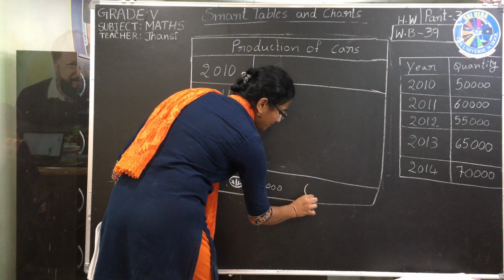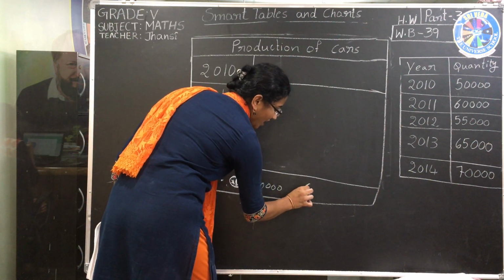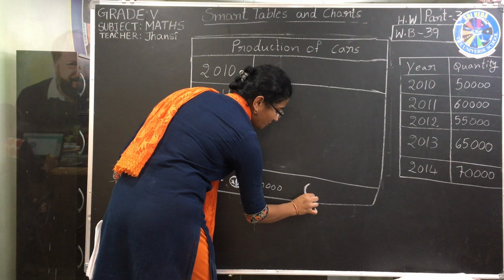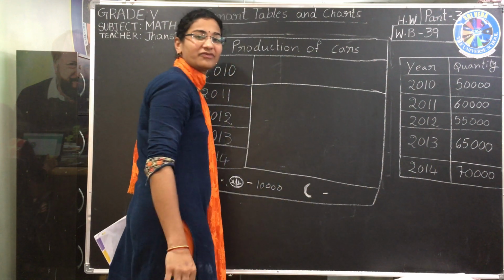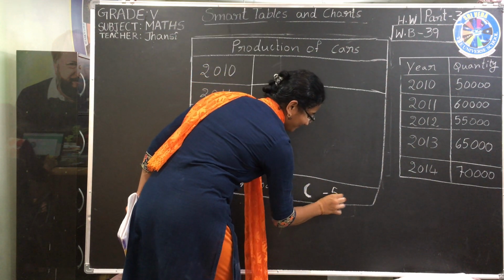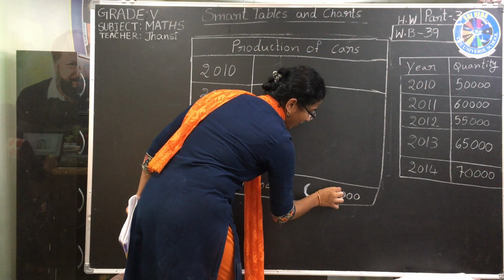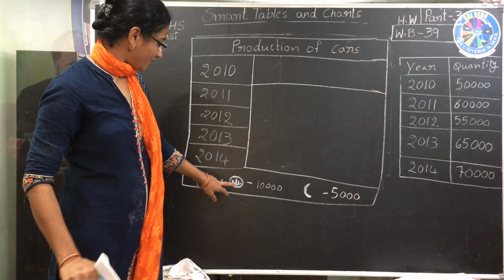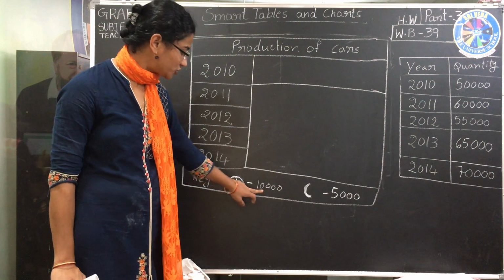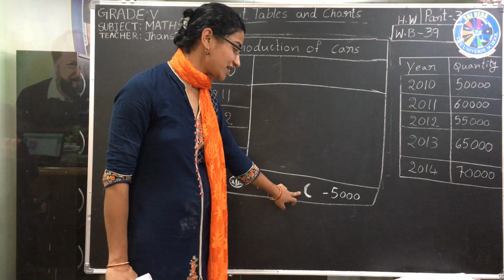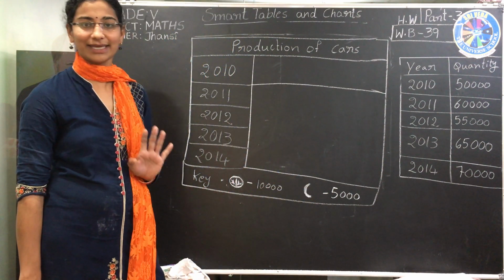Then this half symbol equals 5,000. Half circle. 1 rupee equals 10,000, this half circle equals 5,000. I have taken a key.